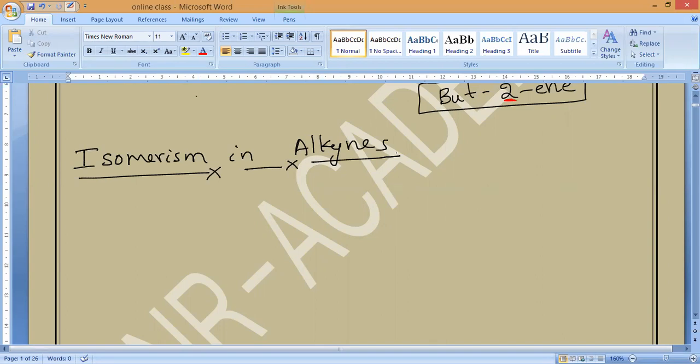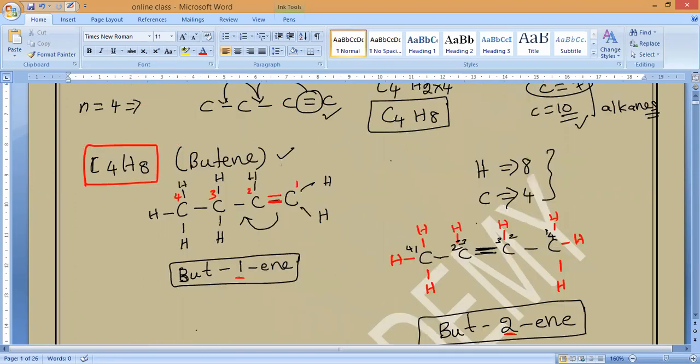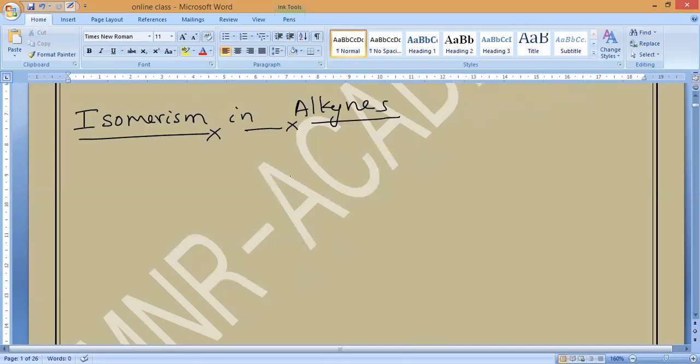So now coming to isomerism in alkynes. Isomerism in alkynes arises due to what? The triple bond. As we know, this is the structure of alkynes. Based on the changing of the triple bond, we get the isomerism. So isomerism in alkynes arises due to the change in the position of the triple bond.